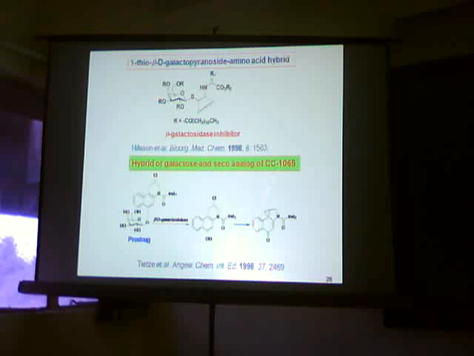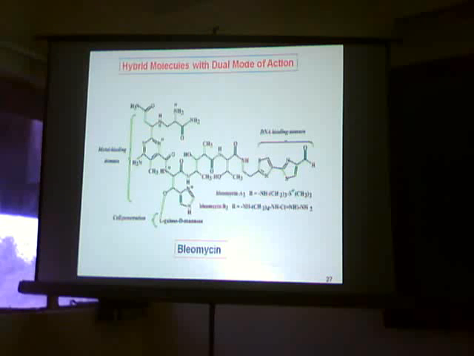Tietze et al. have synthesized this hybrid of galactose and a CBI analog of CC-1065. This is the drug molecule, and they have proposed that this position was protected with a sugar molecule such that it should be cleavable selectively at tumor sites.